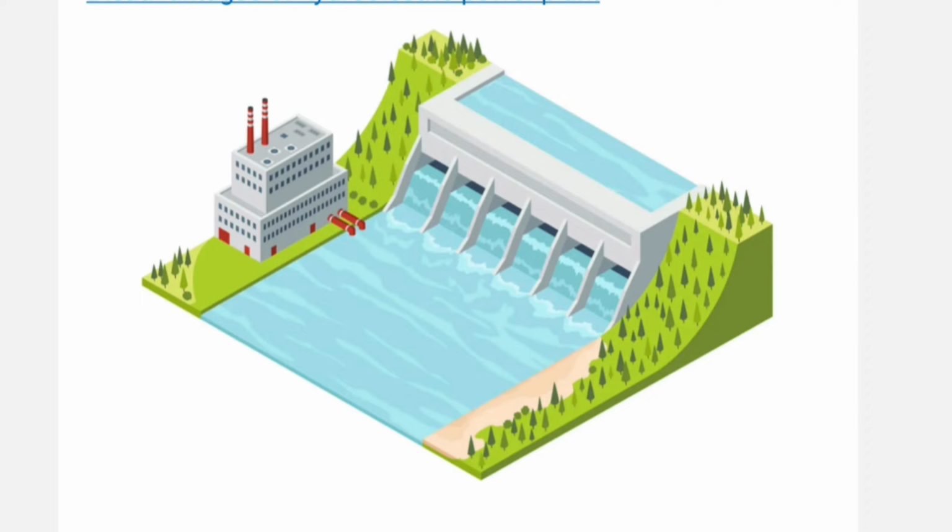A large catchment area is needed to store the water. Generally, these power plants are far away from the load center, thus transmission cost increases and transmission loss also increases. It also disturbs the ecology of the area. Uprooting people is a big problem.